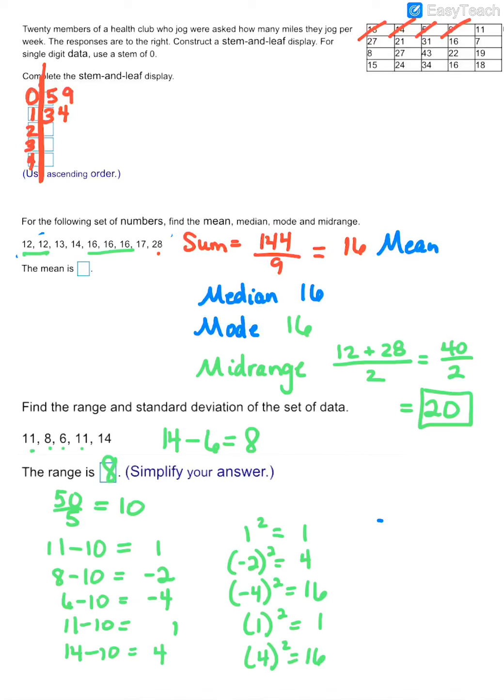And then you're going to add all of those up. So 1 plus 4 would be 5, plus 16 is 21, 22, and then this would give me 38. So you're going to add all of those up, divide by how many there are, and take the square root of that number. And that's what actually gives you the standard deviation. So 38 divided by 5, and then I'm going to take the square root of that number. So my standard deviation is 2.76.